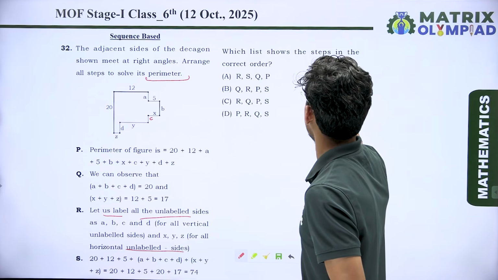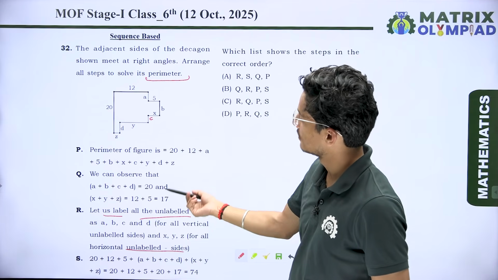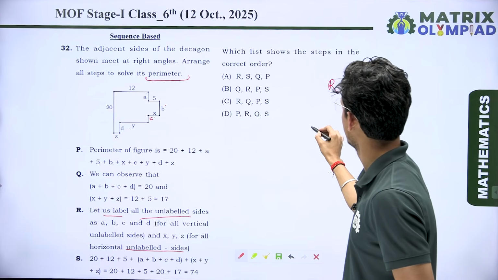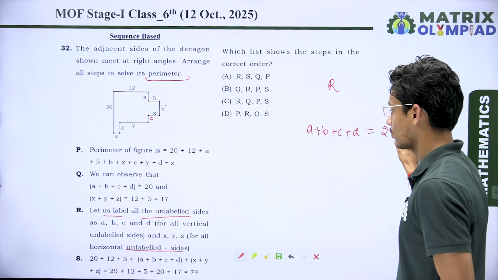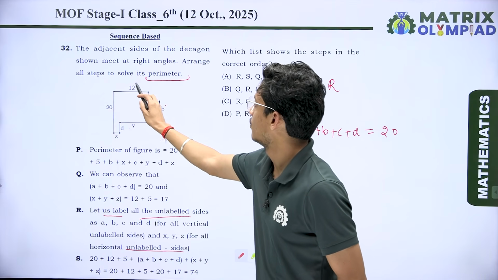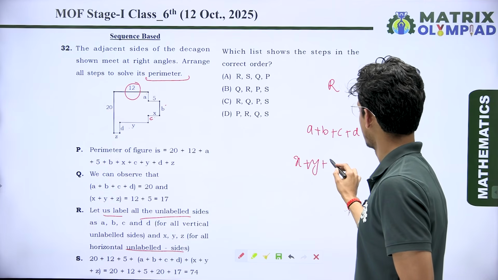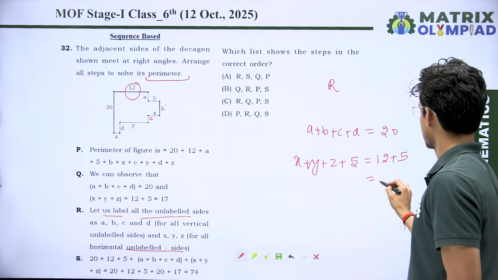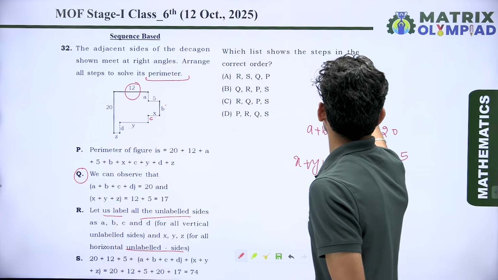So first we take R. After taking R, we observe that the sum of A plus B plus C plus D is equal to 20, and the sum of X, Y, Z plus 5 is equal to 12 plus 5, that is 17. After taking R, we take Q step, and now we take perimeter.